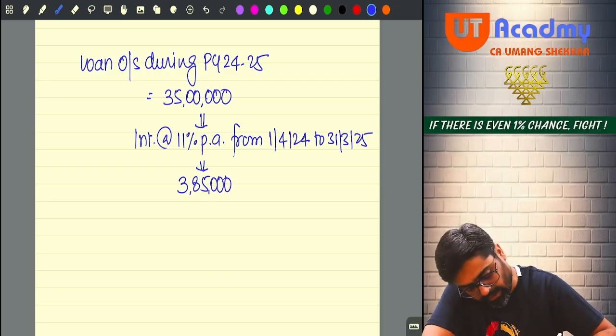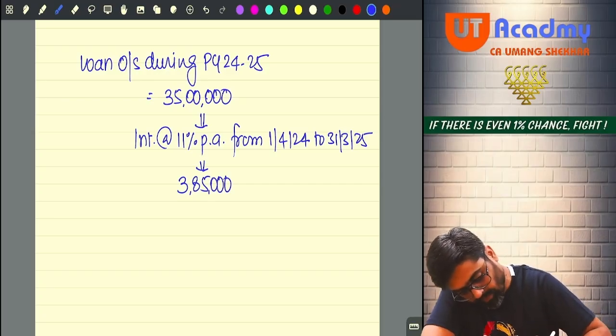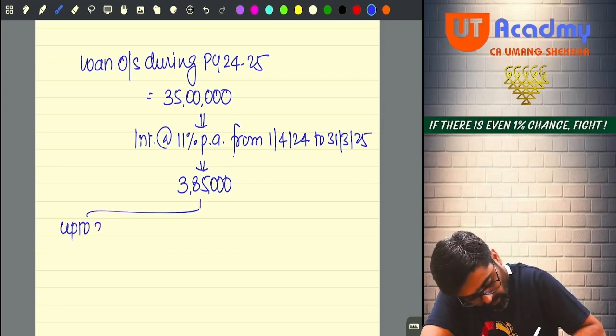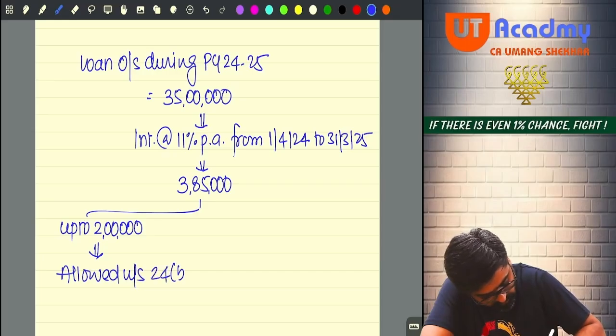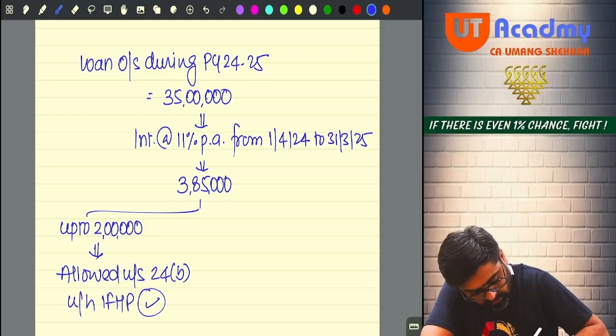Now this 3,85,000, out of this, up to 2 lakhs was allowed under section 24 clause B under the head income from house property. Why 2 lakhs, sir?